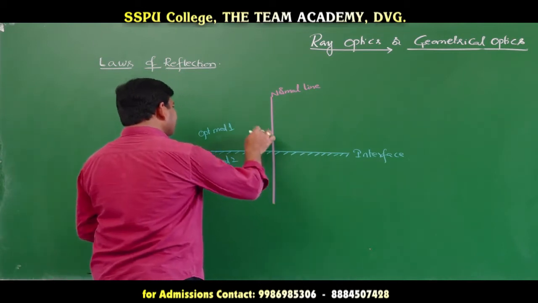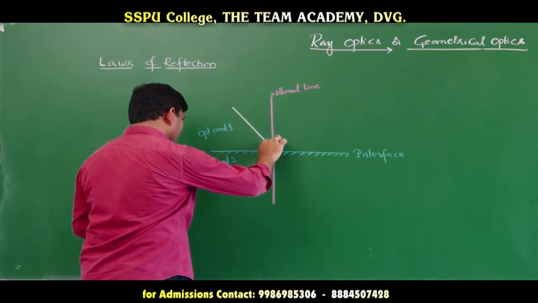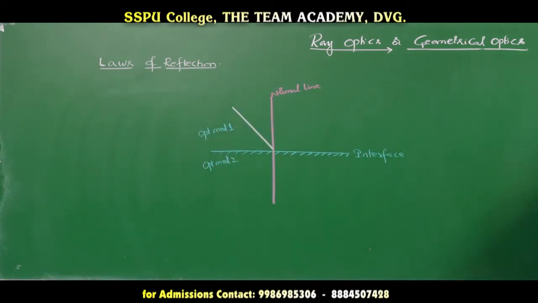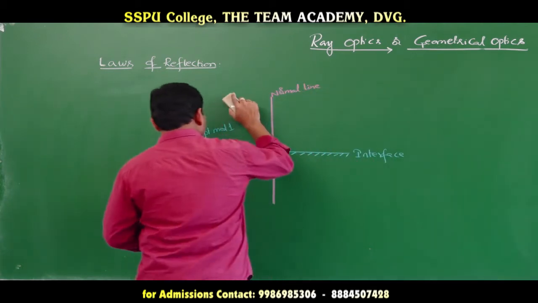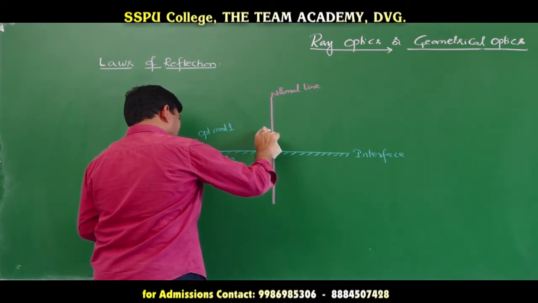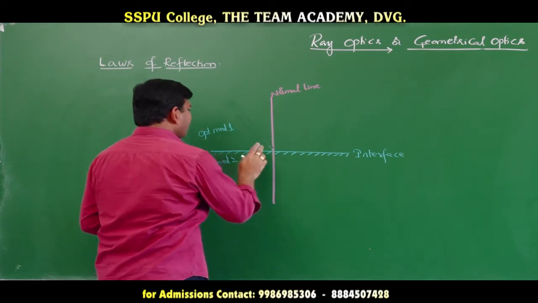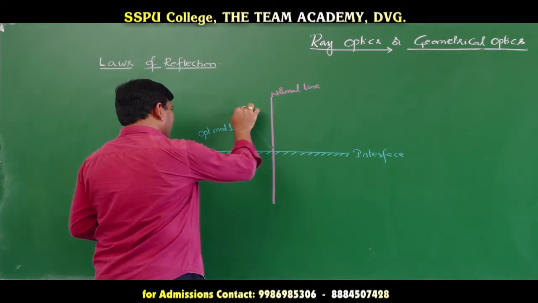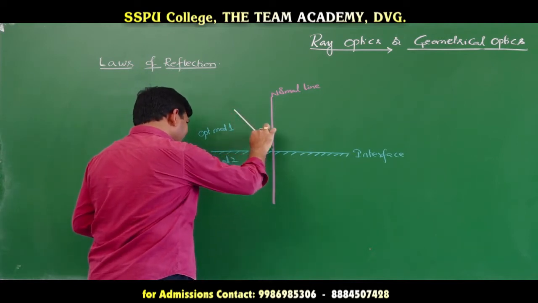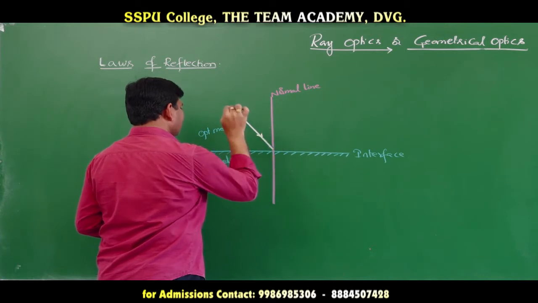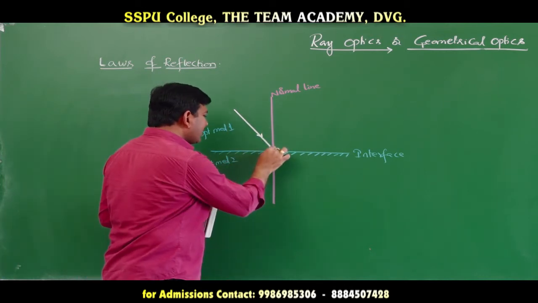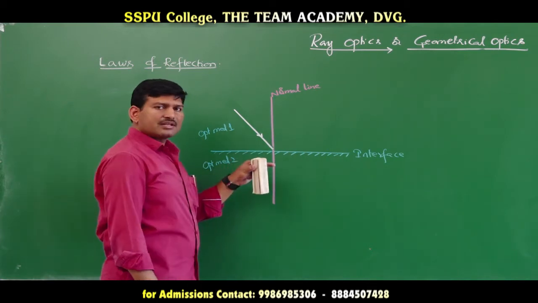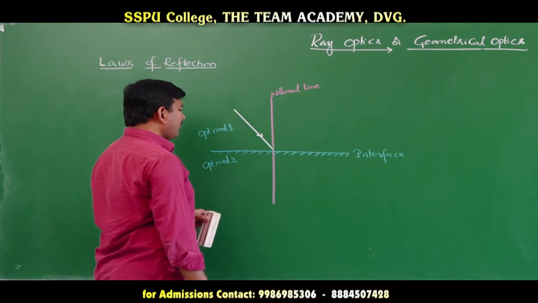Now, a light ray is incident on this, like this. Once again I am drawing it. You must be cautious while you are drawing the ray diagrams. Please maintain straight lines only. So, this is the incident light ray, and the point where the light ray is incident is said to be the point of incidence.